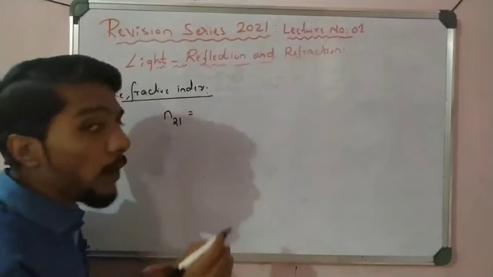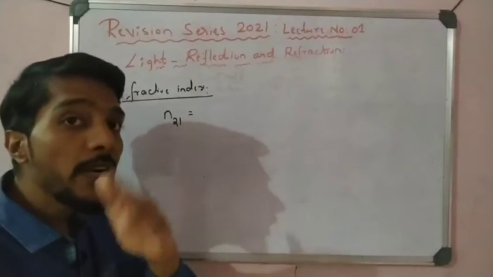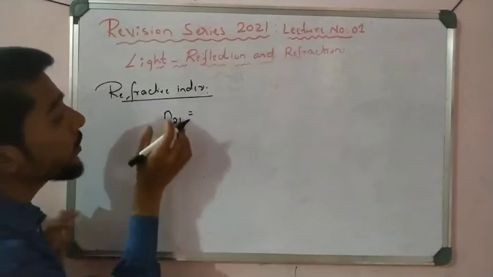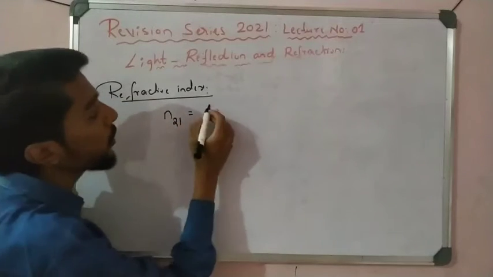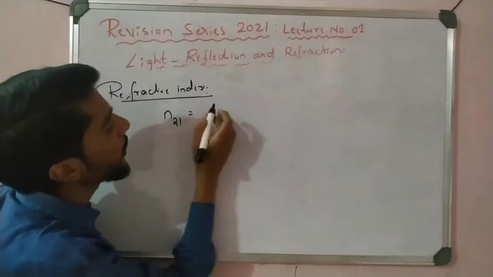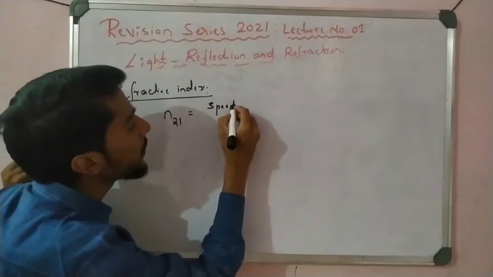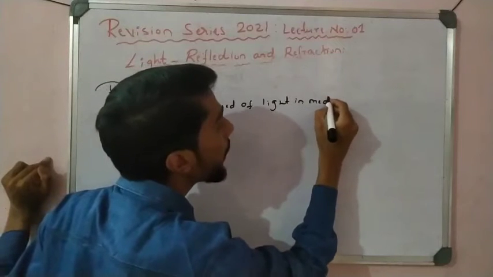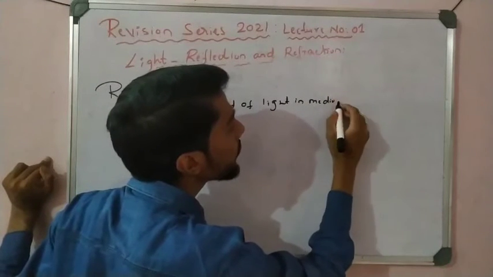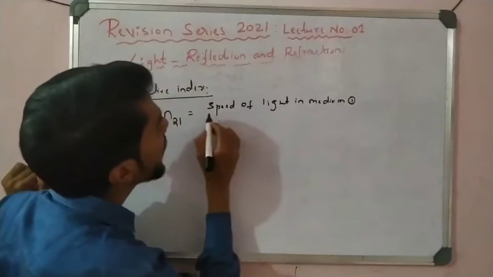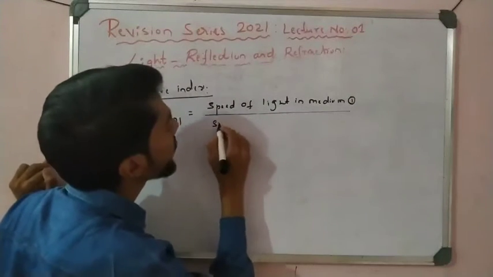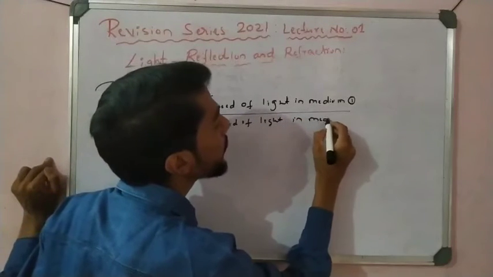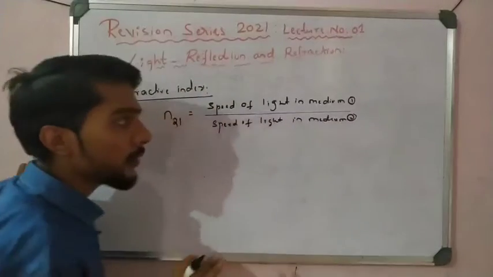Here we always take medium 1 as air and medium 2 as something different, water, glass, etc. So when calculating the main formula, we write the refractive index of medium 2 with respect to 1 is equal to the speed of light in medium 1 divided by the speed of light in medium 2, right?